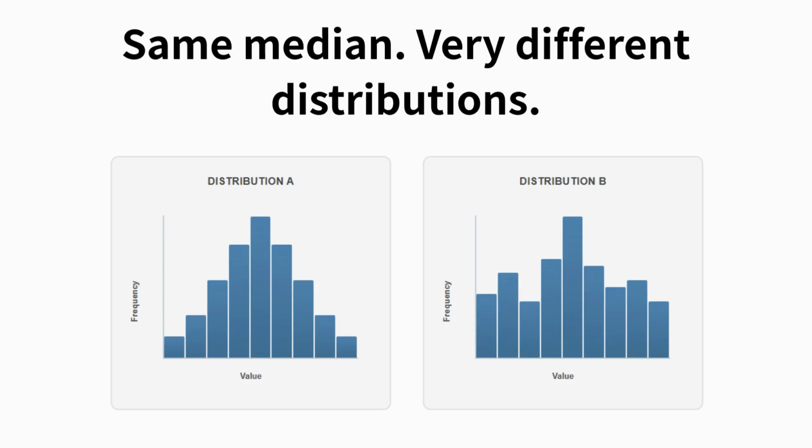Nothing about the median tells you how concentrated the data is. Nothing tells you how predictable it is. Nothing tells you how much individual values differ. Yet many people stop here. They see the same median and assume the same story. That is the trap. Because the moment you accept a single number as the summary, you ignore everything around it. In data analysis, what matters is not just the center but how the data spreads around that center. So before trusting any representative value, ask one more question. What does this number leave out?